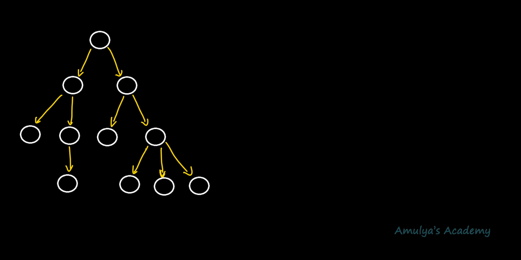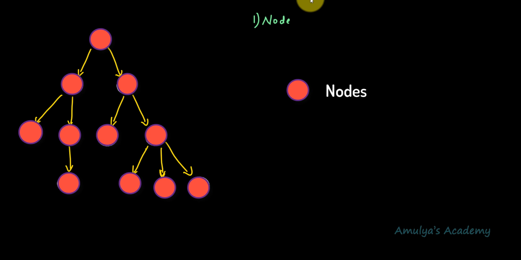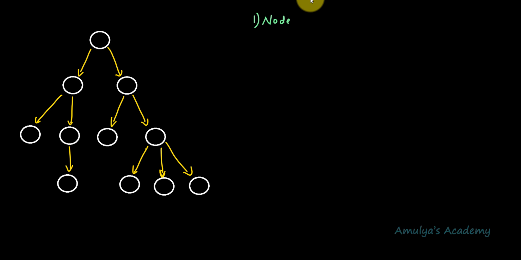So let's see the tree terminologies. The first term is node. The individual element of a tree is called a node, and every node contains data or value as well as a link to other nodes. The next term is root node. The topmost node of the tree is called the root or root node.